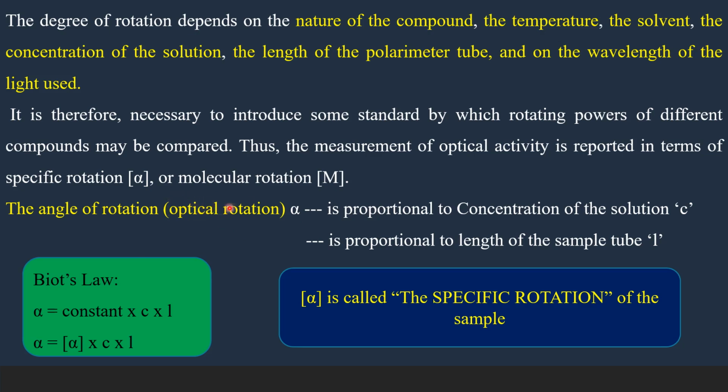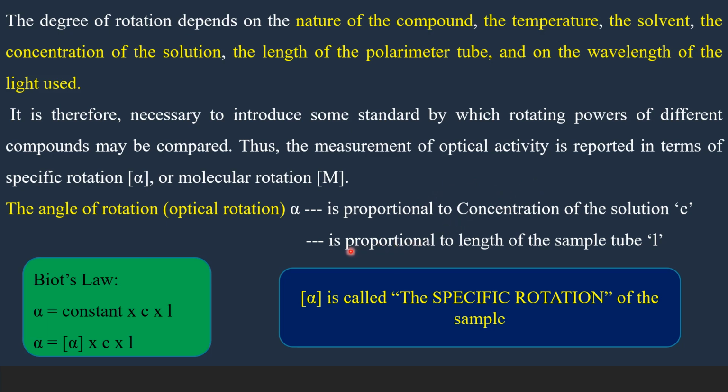The observed optical rotation alpha is proportional to the concentration of the solution. If the concentration increases, then the number of chiral molecules present in the solution increases, and when there are more chiral molecules present in the solution, they will rotate the plane polarized light to a higher angle.